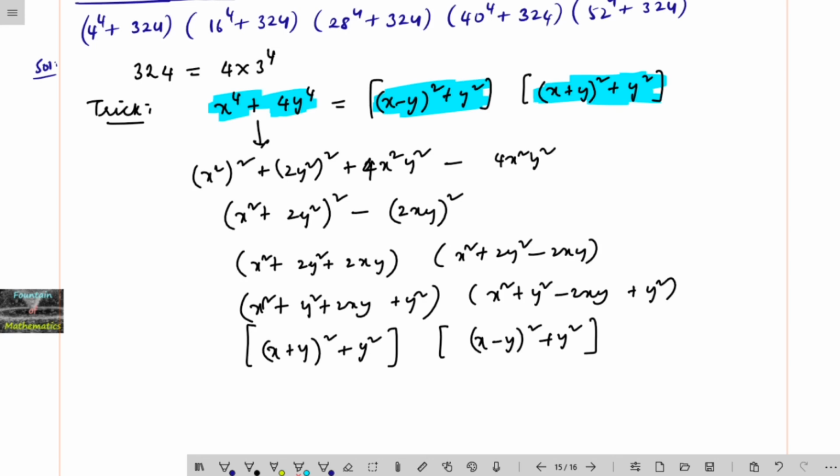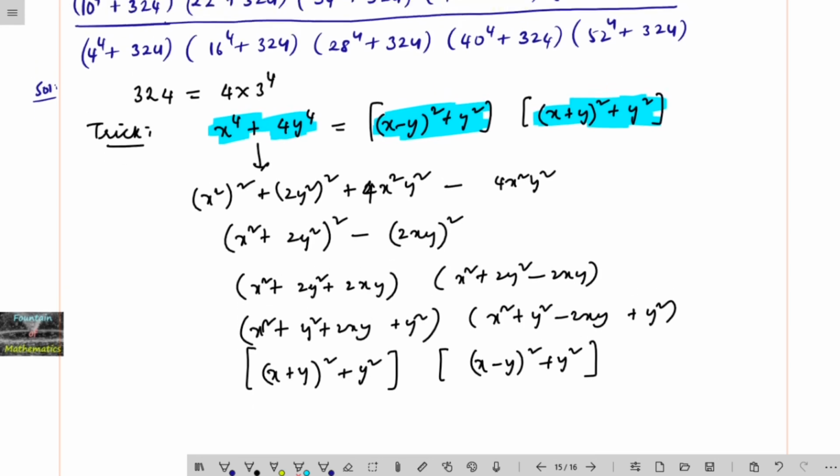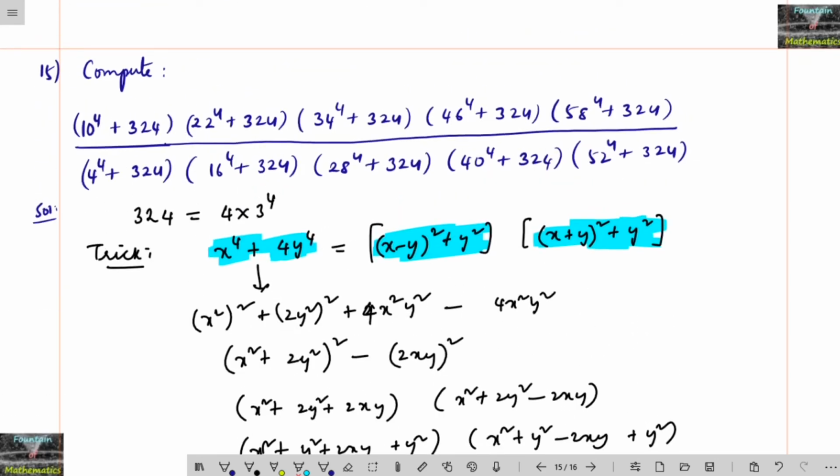Now in our problem, 10 power 4 plus 324 is 10 power 4 plus 4 into 3 power 4, means x is 10, y is equal to 3, and keep on substituting.